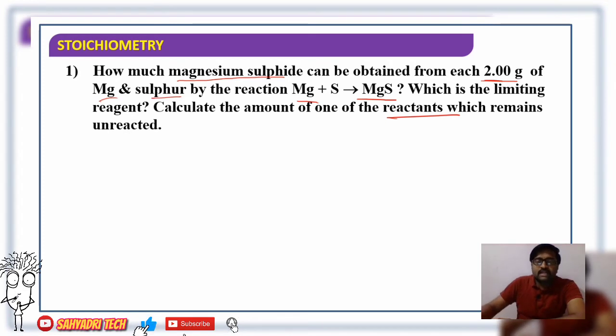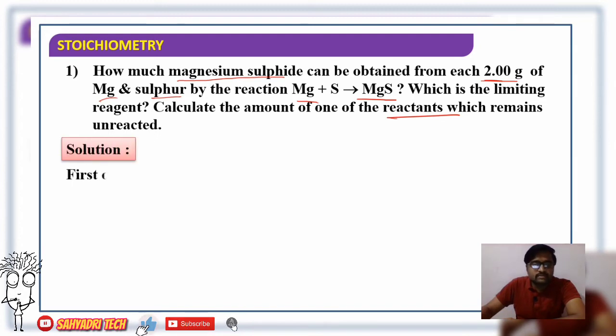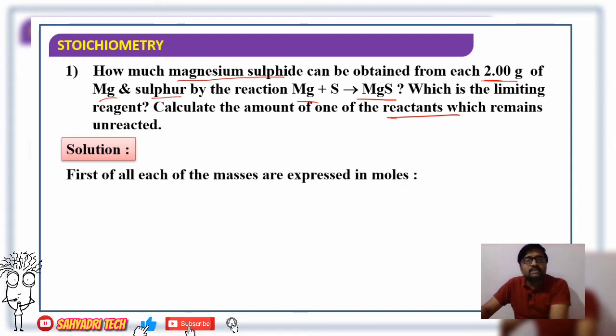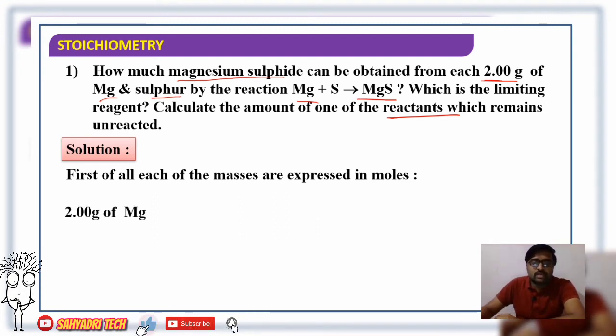What is the reaction? Mg plus S gives MgS, magnesium sulfide, and they specified the quantities: 2 gram of magnesium and 2 gram of sulfur are reacting. We have to find out which is the limiting reagent and which is the excess reagent. Looking at the solution, first each of the masses is expressed in moles. First we consider 2 gram of magnesium, which means weight divided by its atomic mass. So 2 divided by 24.3. How much is it?